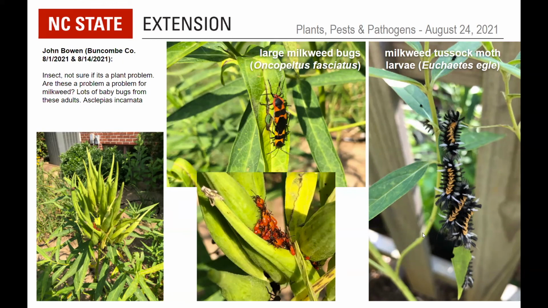Same with milkweed tussock moths. This is another tiger moth, like that Virginia tiger moth. I think they're much more showy. Very diagnostic characters: this black, most of the caterpillar black, with this orangish gold stripe and these yellow bunches. And of course, the host is really important for ID. So milkweed. Again, these may defoliate some of it, but usually if it's a generally healthy plant, they can resist these native insects. So you don't really need to control them. They may eat some of the plant that your monarchs want to eat, but all these things have coexisted for a long time.